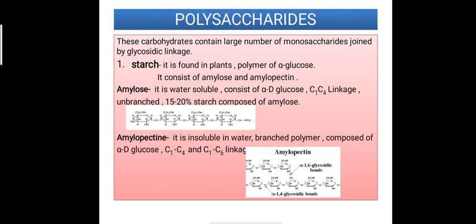Now the structure of amylose: it consists of alpha D glucose, C1C4 linkage is found, it is unbranched and water soluble. 15 to 20% of starch is composed of amylose. Another part of starch is amylopectin. Amylopectin is actually a branched polymer and it is also composed of alpha D glucose, but it is insoluble in water. There are 2 kinds of linkage found in amylopectin. One is C1C4 and another is C1C6 linkage.